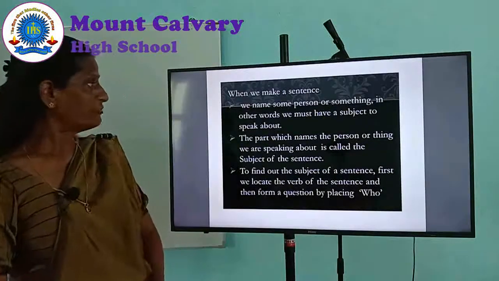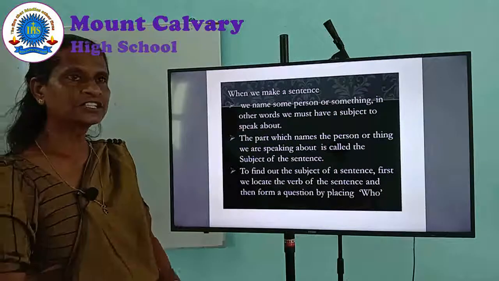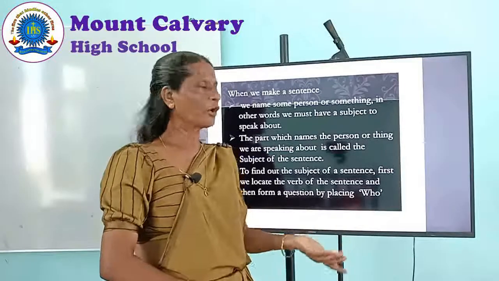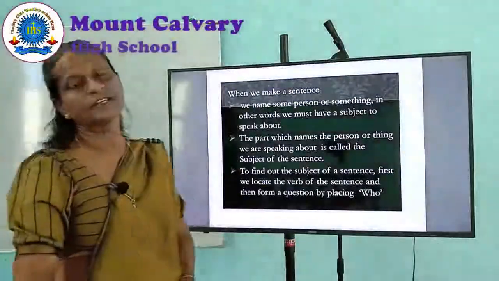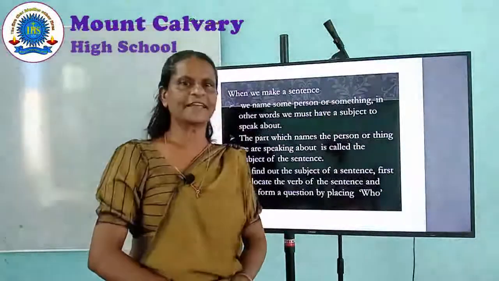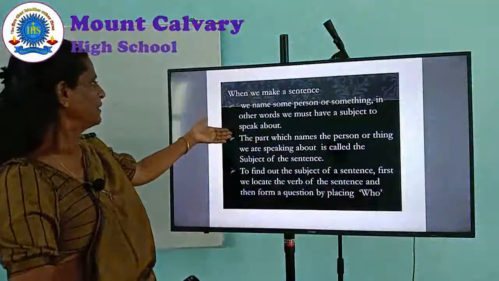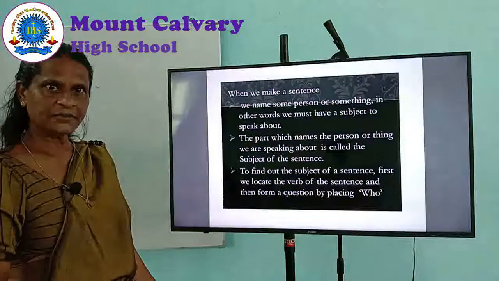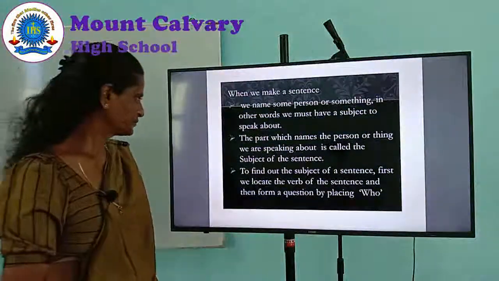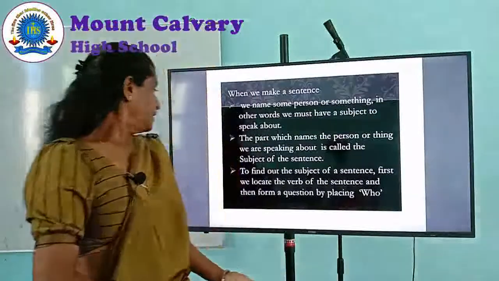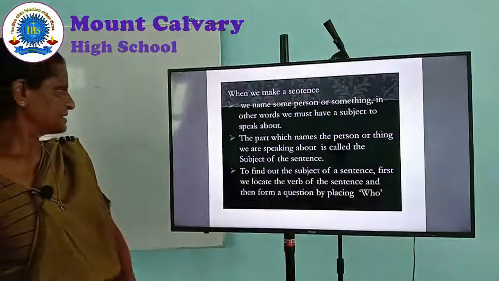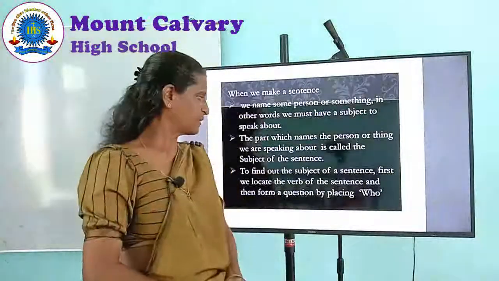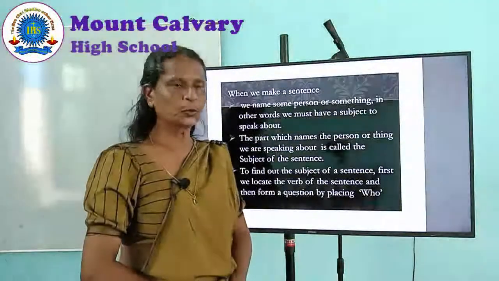The part which names the person or thing we are speaking about is called the subject of the sentence. In order to find out the subject of the sentence, first we locate the verb of the sentence and then form a question by placing who.